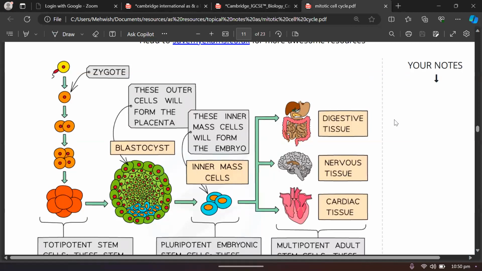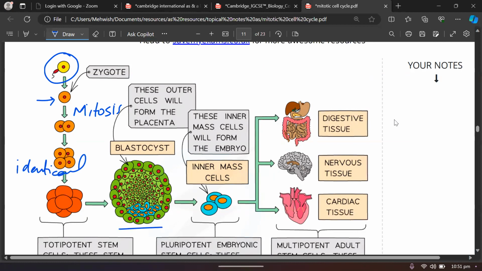So this is a zygote that is developed by fertilization of an egg and a sperm. And then it has produced the first diploid cell, that is the zygote, and then it has started undergoing mitosis, and it has started producing all identical cells, and these identical cells will make an embryo.